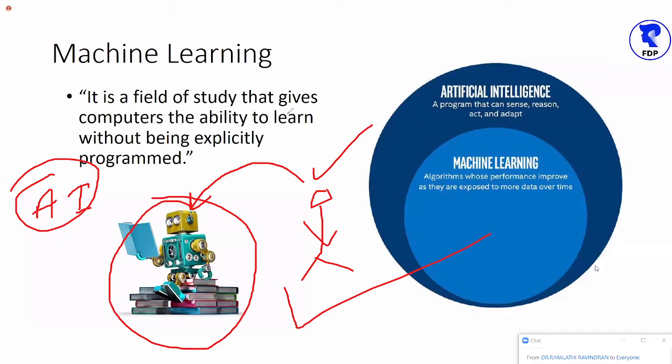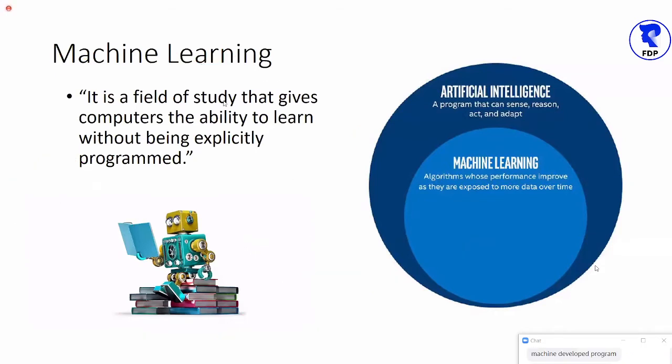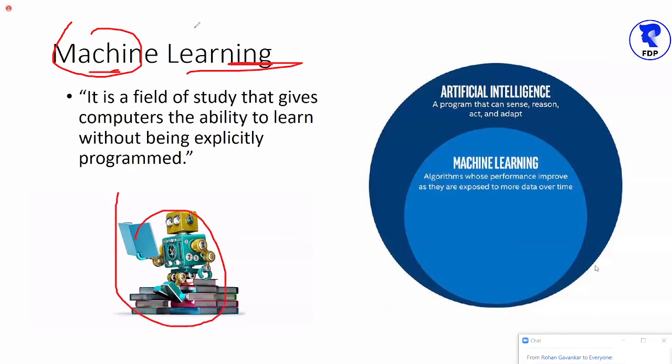So I think now you all are getting why this word learning comes with the machine. Can I have a small confirmation on why these two words are written together, machine and learning? The way a human has to first learn and then perform, exactly the same way, if we want the same task to be done by a machine, the machine also has to first learn and then the machine can perform.